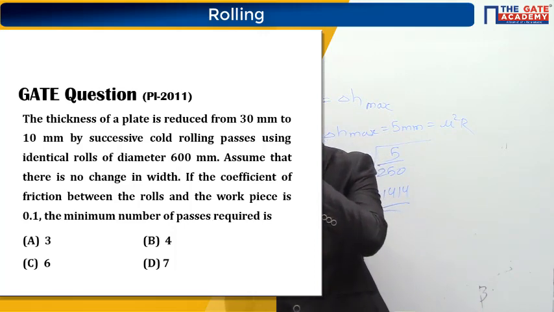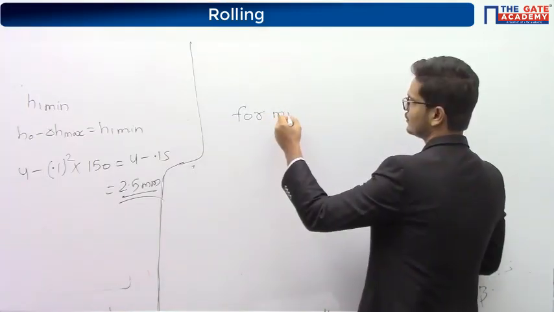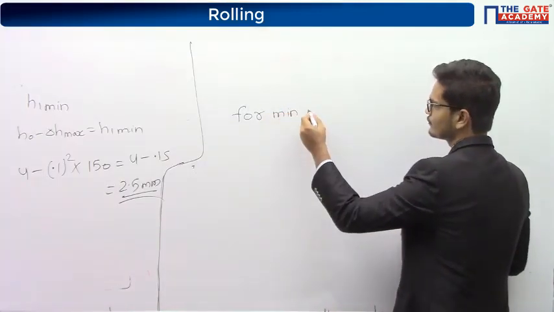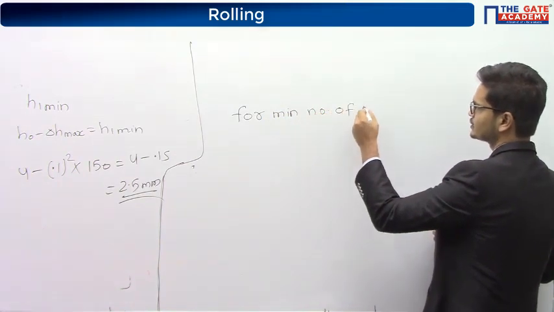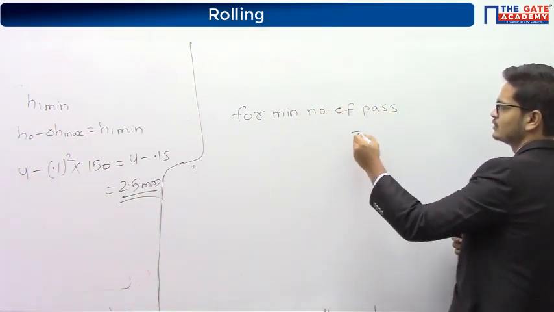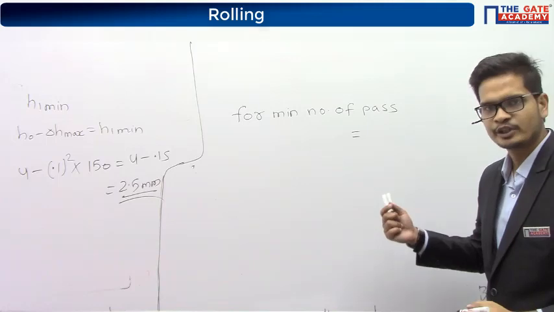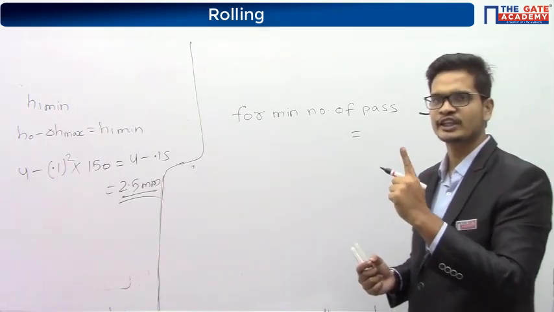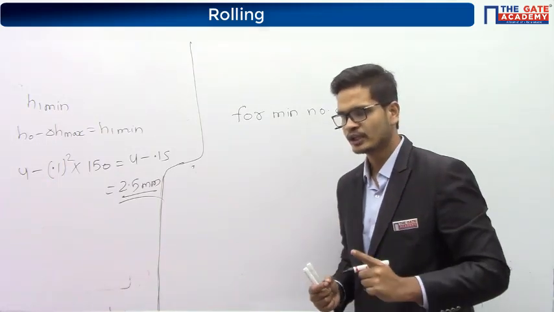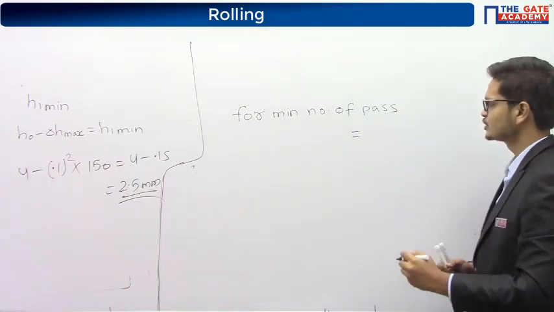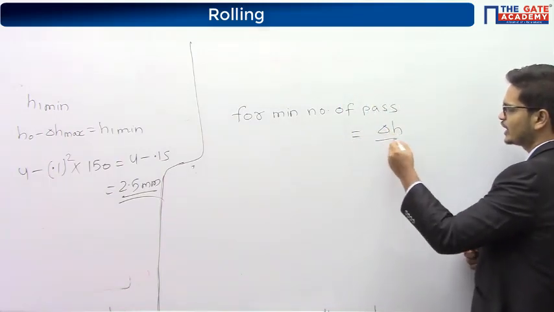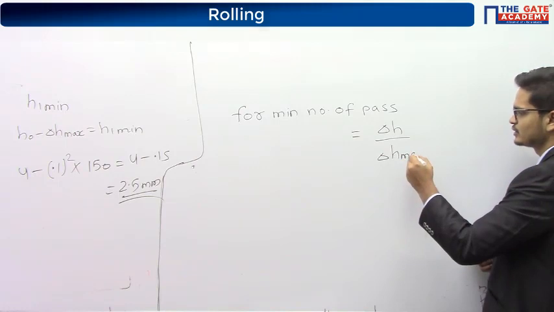For the minimum number of passes, the reduction in each pass should be maximum. So it becomes delta H upon delta H max.